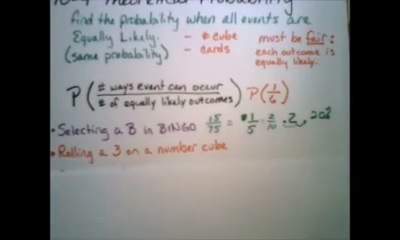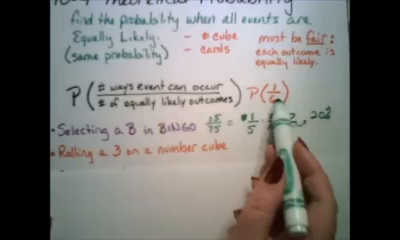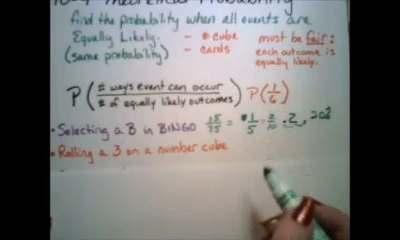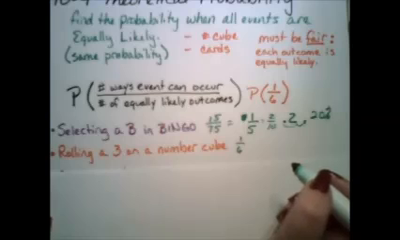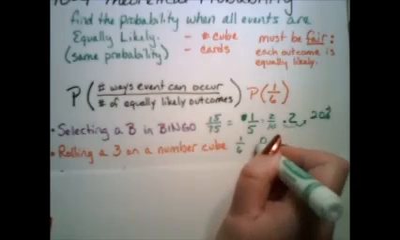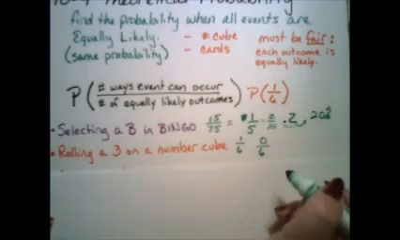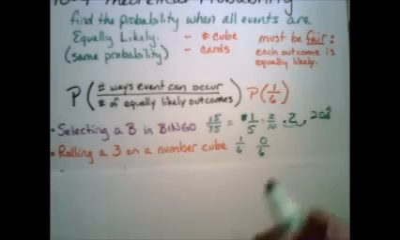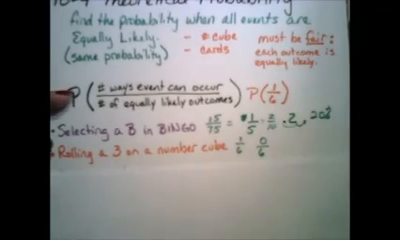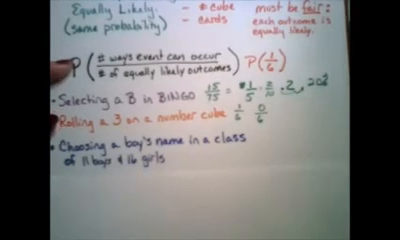What about rolling a 3 on a number cube? Well, again, that's going to be a 1 in 6 chance. What about rolling a 7 on a number cube? Well, that's going to be a 0 in 6 chance. How about rolling an even number on a number cube? Because there's just as many even numbers as there are odd numbers, that's going to be a 1 in 2 chance.